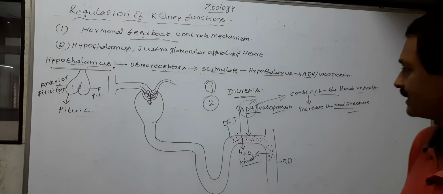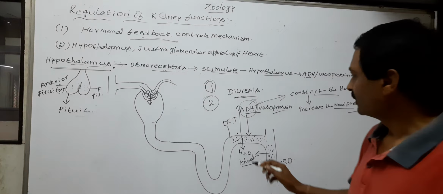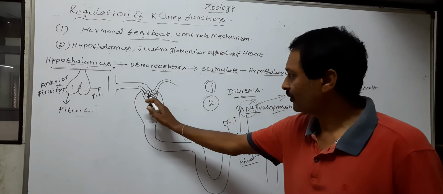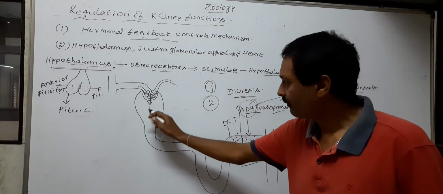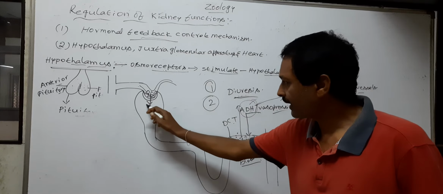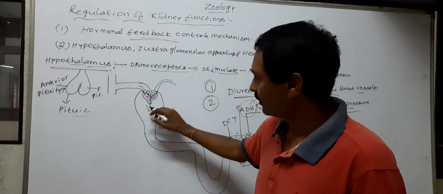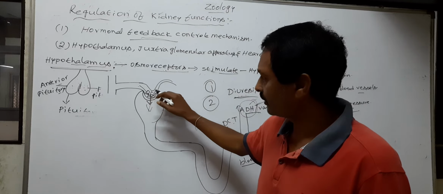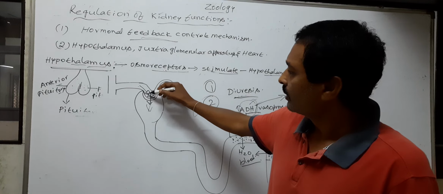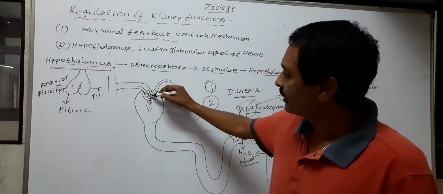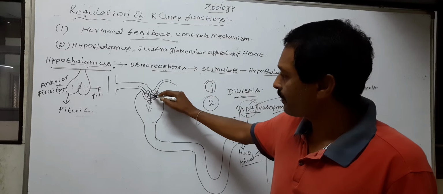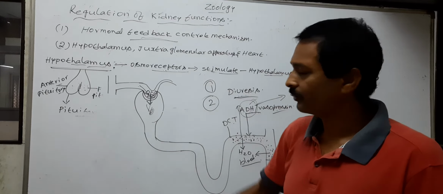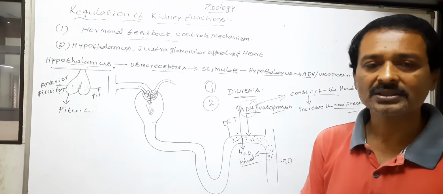When the blood pressure is increased, the glomerular blood flow and glomerular filtration rate are increased. When the glomerular flow and glomerular filtration are increased, the water and nitrogenous waste are filtered into the lumen of the Bowman's capsule.